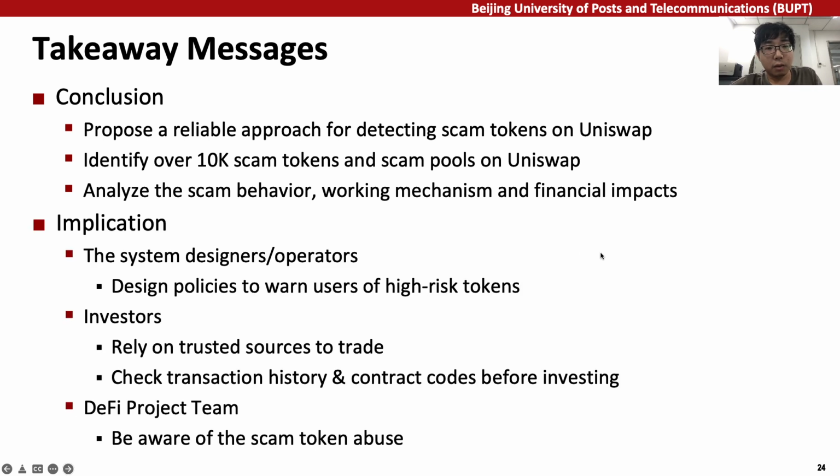For the system designers or operators, it is urgent for them to design policies to warn users of high-risk tokens. For investors, they should rely on trusted sources like official sites to trade securely and check transaction history and contract codes before they invest. DeFi project teams should be aware of scam token abuse and take the responsibility to remind their investors.